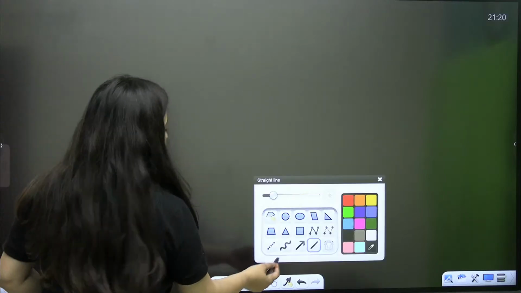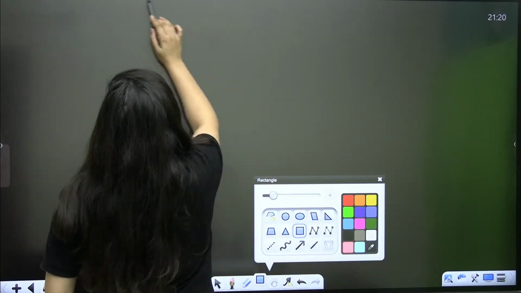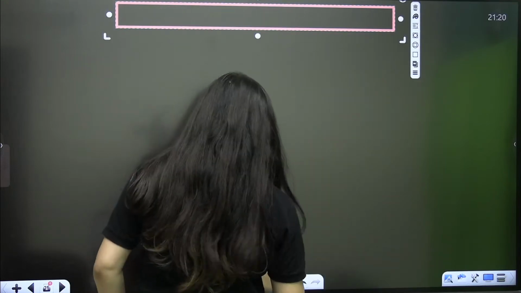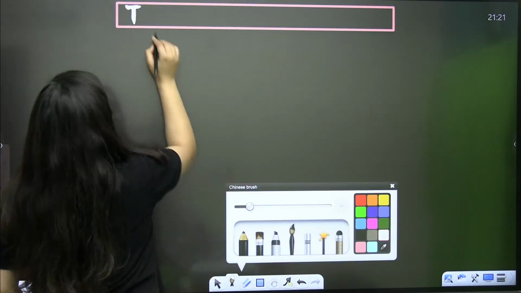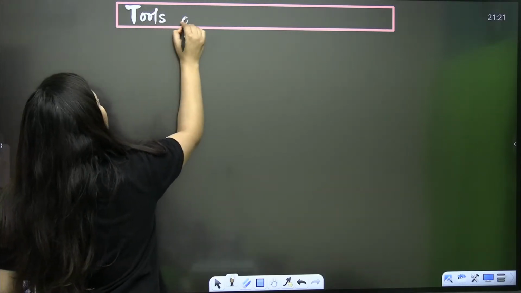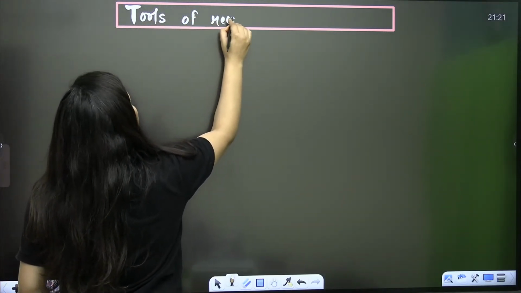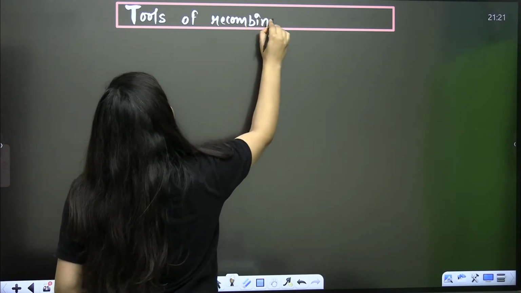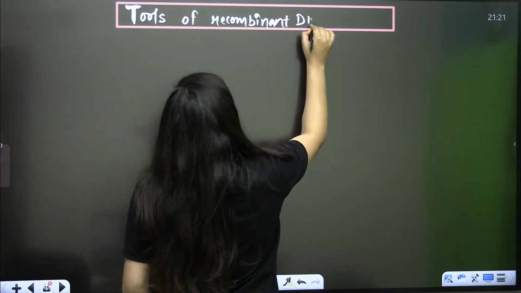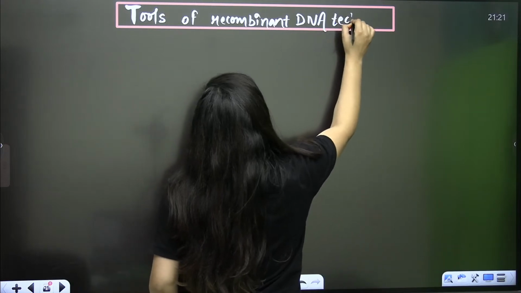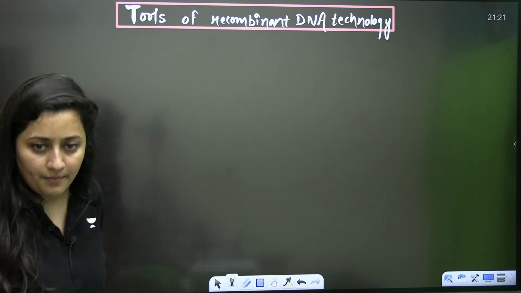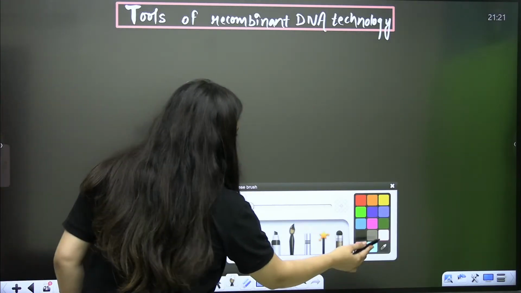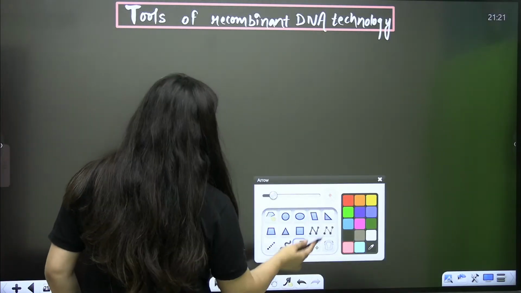So what are we going to start? We are going to start the tools of recombinant DNA technology. Okay, tools of recombinant DNA technology, and it includes, the very first thing is enzymes.